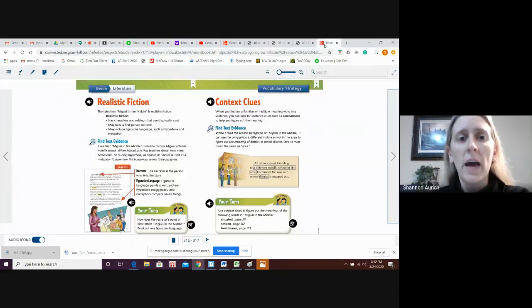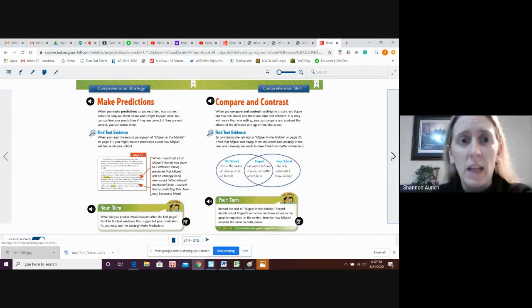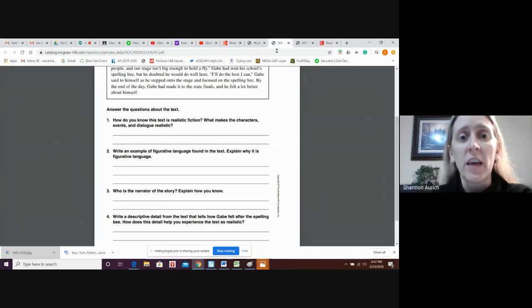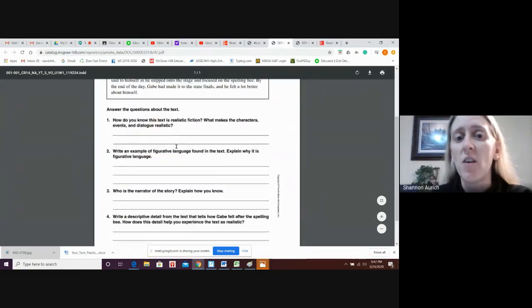Well, if you look back at your Reader-Writer Workshop book, under Make Predictions, nope, I lied. Under realistic fiction, figurative language such as hyperbole and metaphor. Hyperbole, extreme exaggeration, and metaphor, comparing 2 unlike things, not using the word like or as, are considered figurative language. Are there any metaphors or uses of hyperbole up in here? If so, that'll come in handy for your answer here.